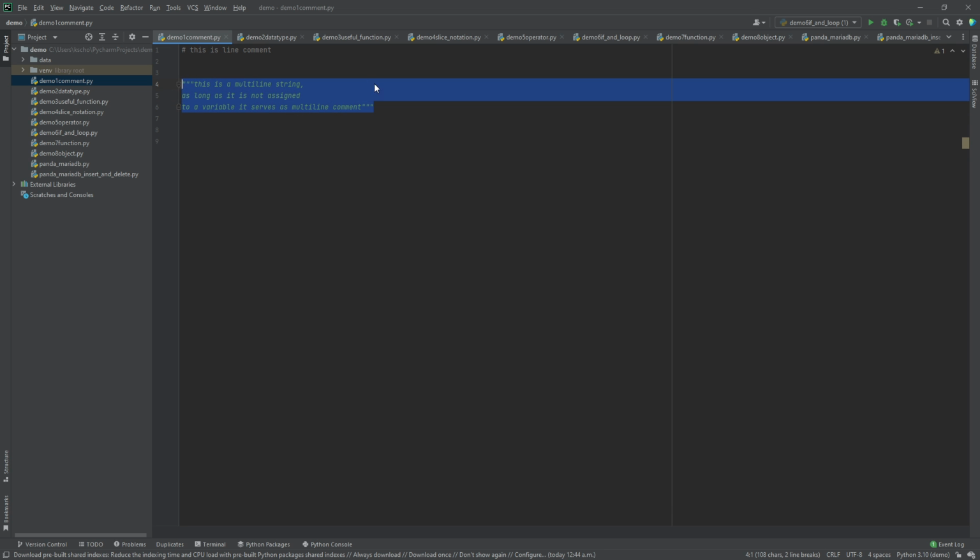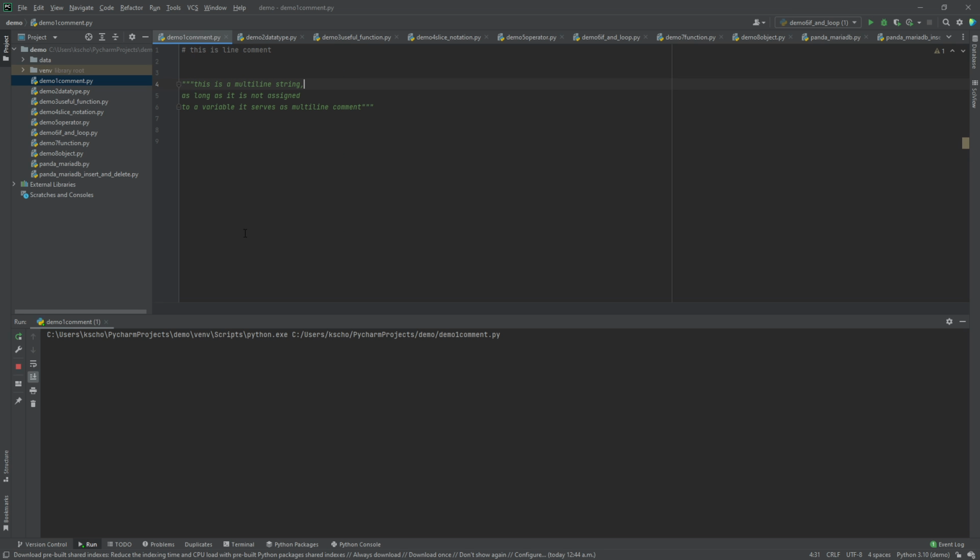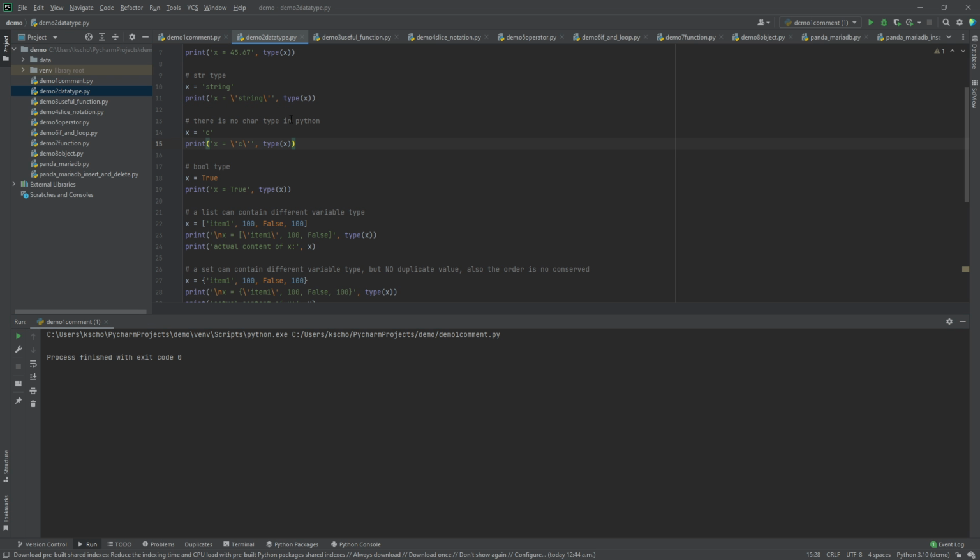So this is one long string, and without assigning the string to a variable, the Python code will simply ignore the string, so it can act as a comment. When we run the code, you can see nothing will show up because they both act as a comment.